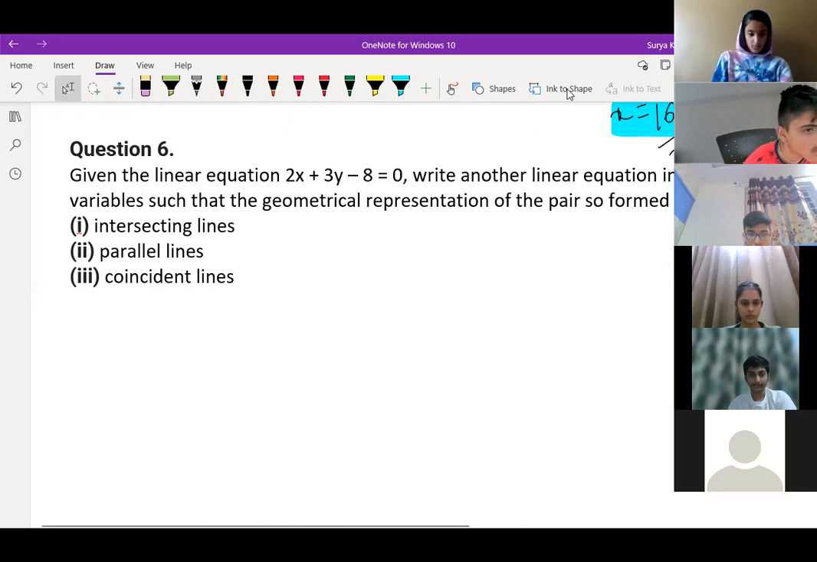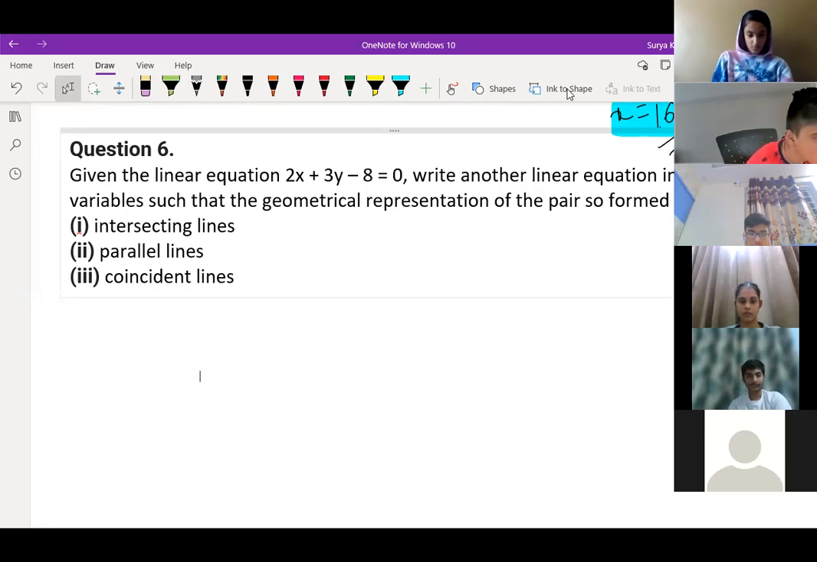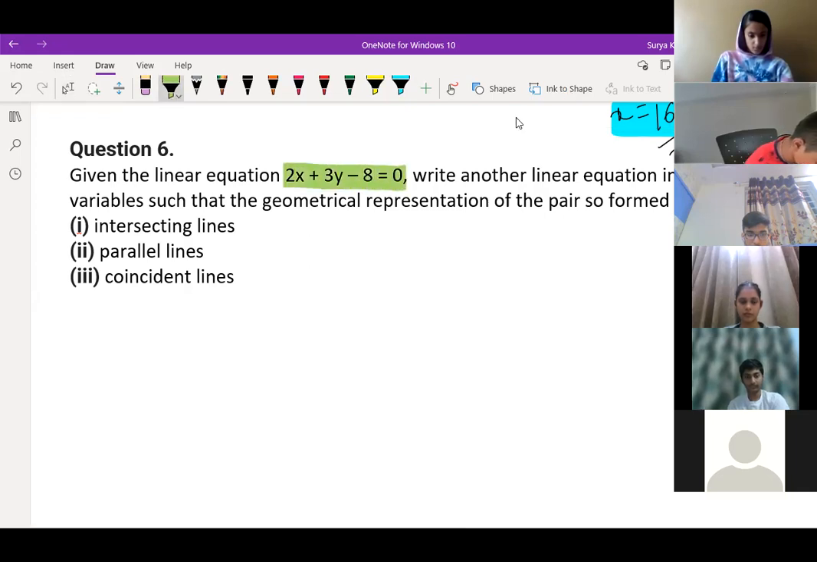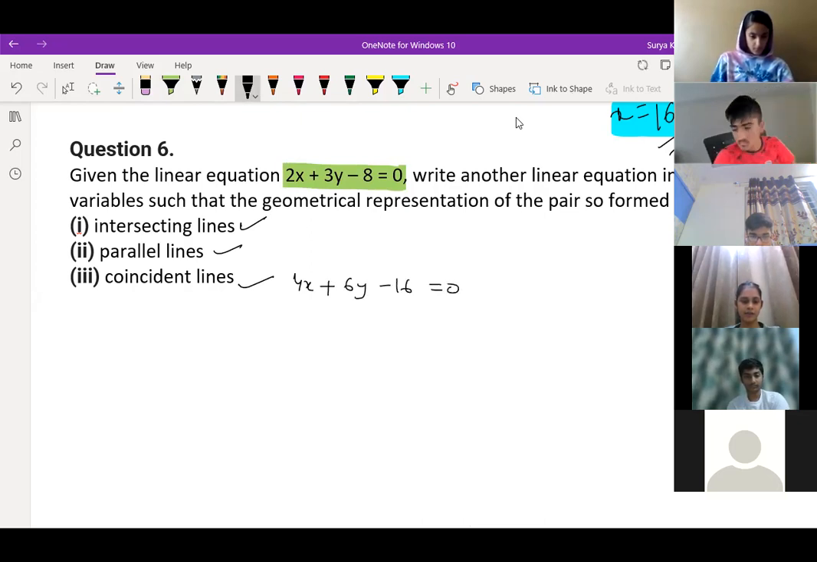Answer is done, sir. Drishi, one answer we should tell here. For intersecting lines, what equation should I write, so that this one equation is given? They have given one equation to us, and we have to form another equation for intersecting lines, parallel lines, and coincident lines, so that they will be intersecting, parallel, and coincident. So what should I write for coincident lines? Tell me, Drishi. So we can write 4x plus 6y minus 16 is equal to 0.